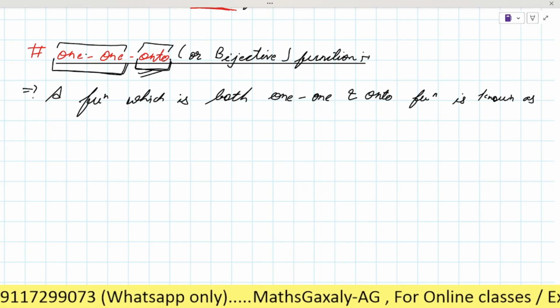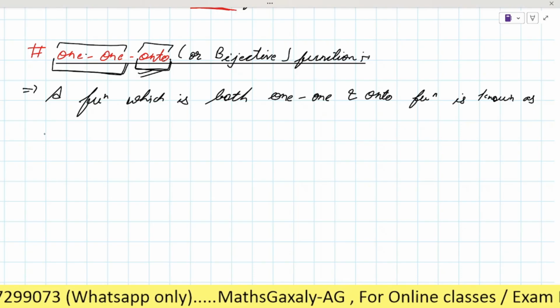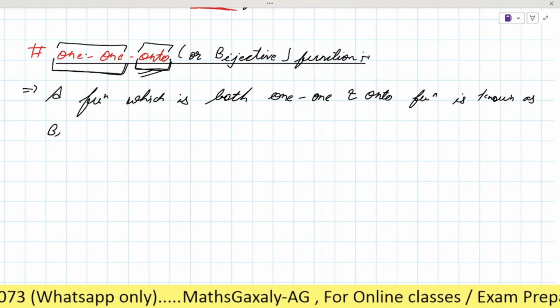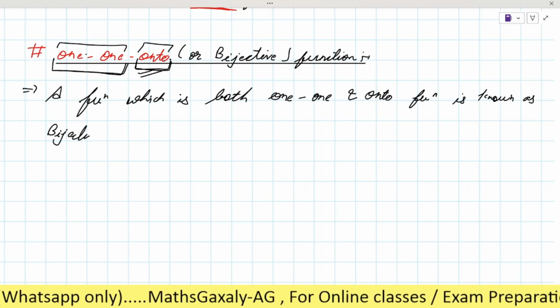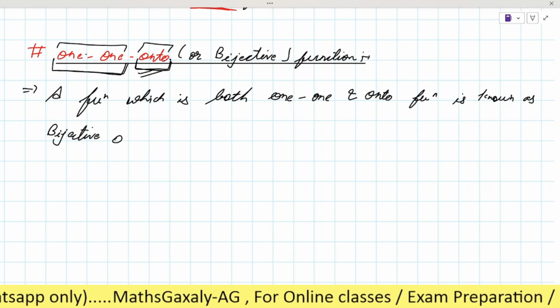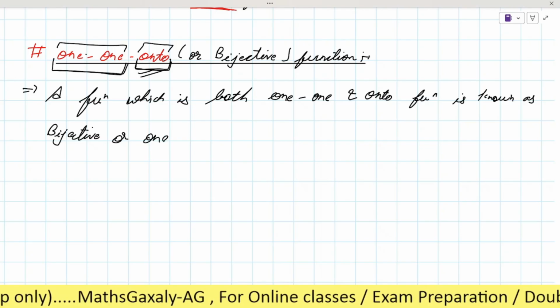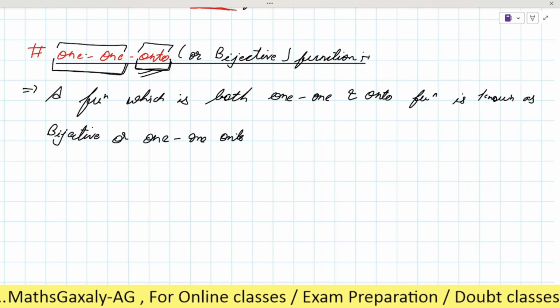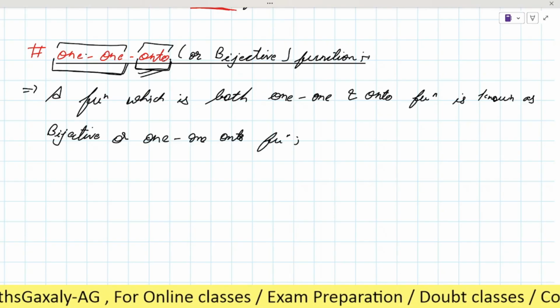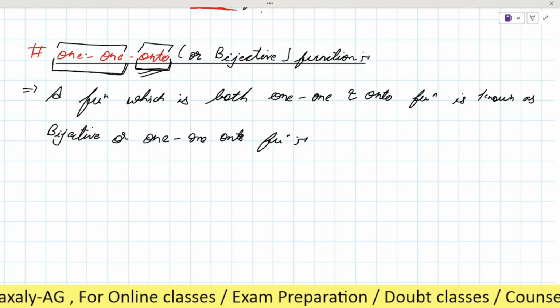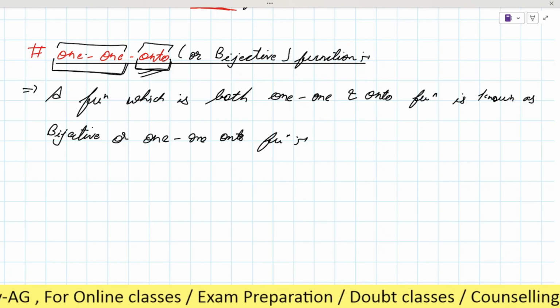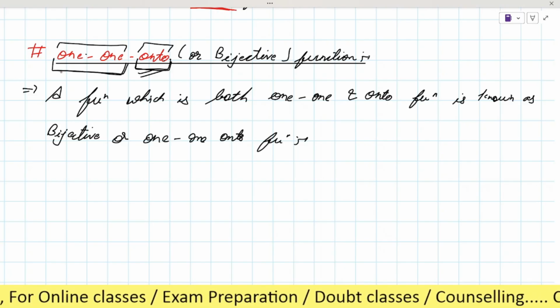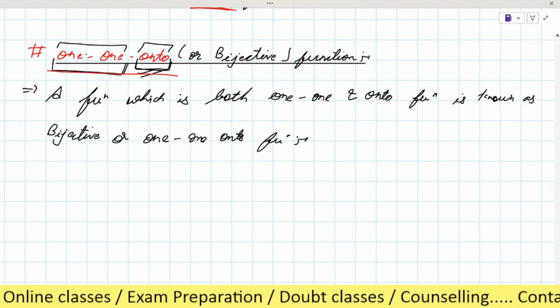One onto or bijective function. Bijective or one onto. One onto function. Is it clear? By the name you can easily understand it, as here it is written one onto.